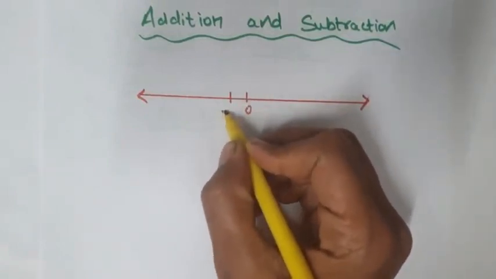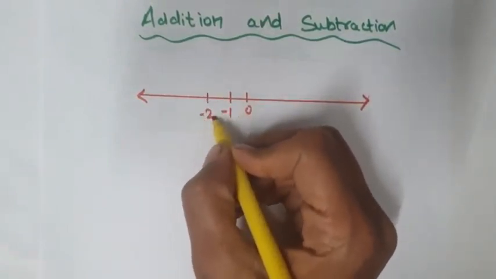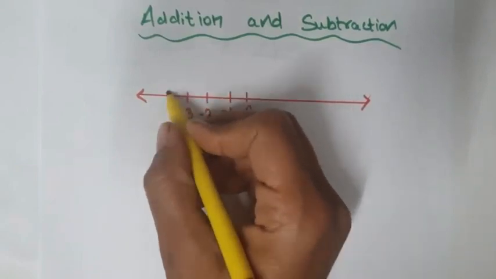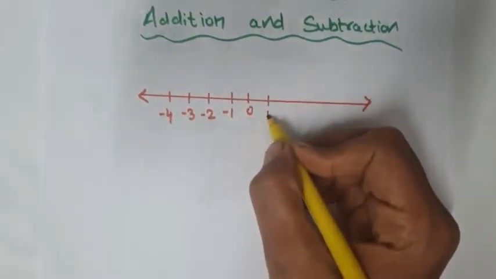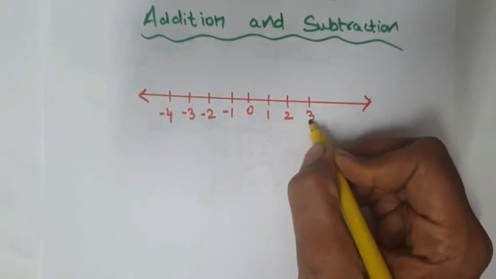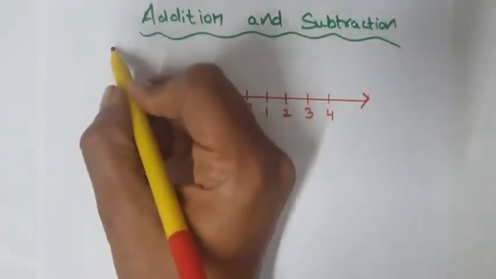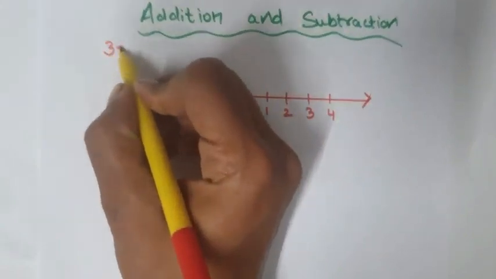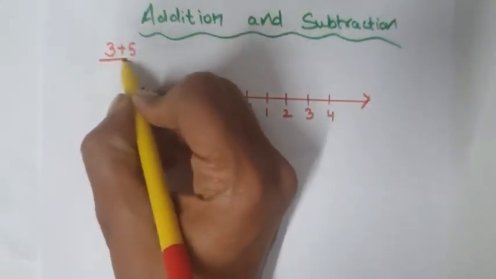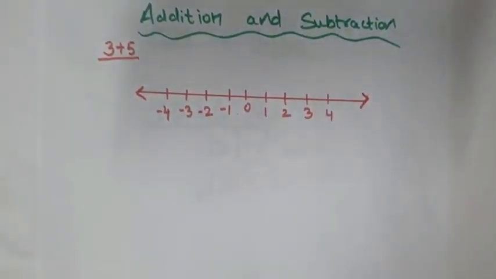Let us represent the integers over here. Fine. Now, let us discuss the first question, that we have to add these two integers, that is 3 plus 5, using the number line.